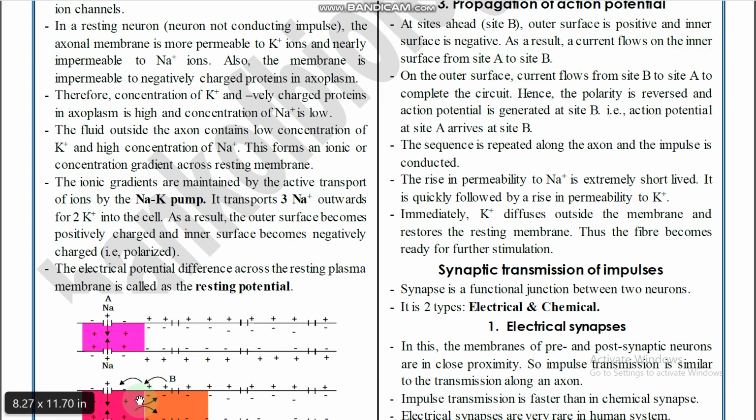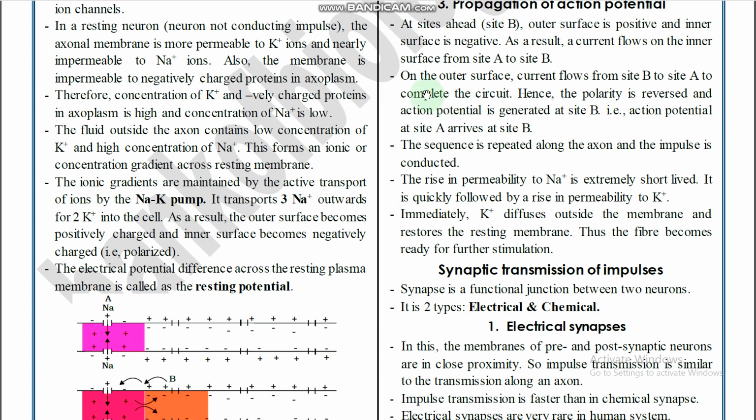So we discussed that current always flows from positive to negative only, right? Positive charge to negative charge. So A to B, this is site A, this is site B. From inner positive here to inner negative here, the current flows from here to here. Then what happens? Here negative charge is developed, here positive charge is developed. So this is after transmission. This side becomes the resting membrane, the polarized side, and this side becomes the depolarized side.